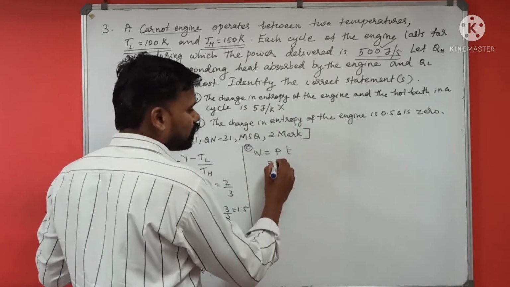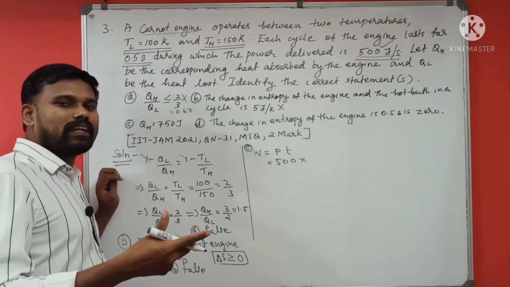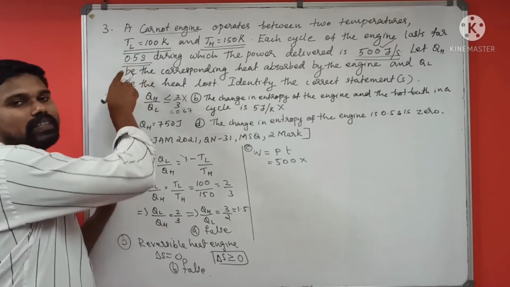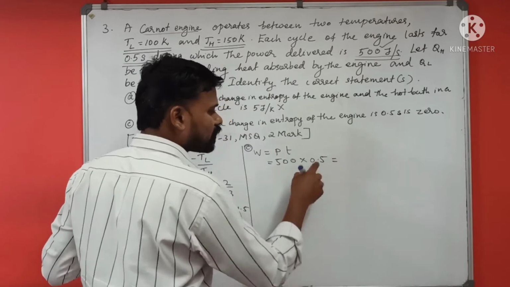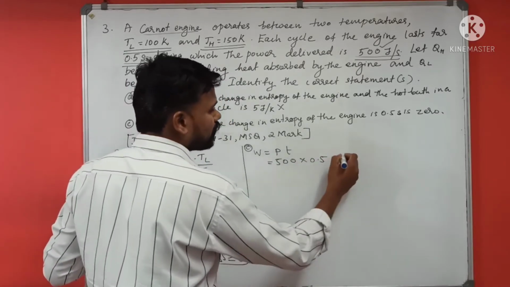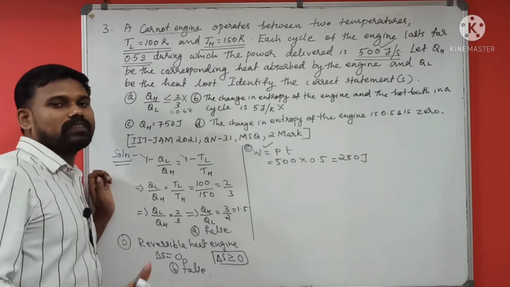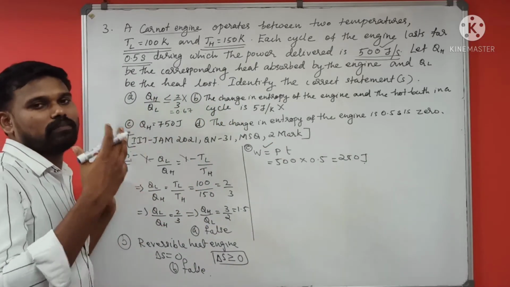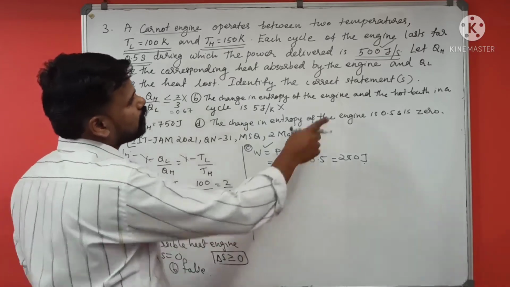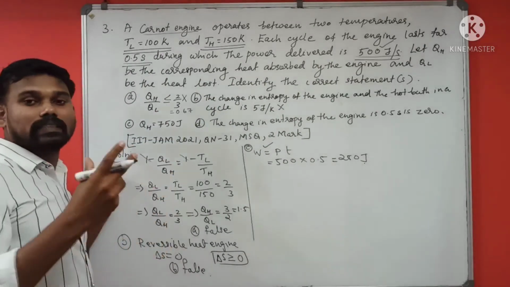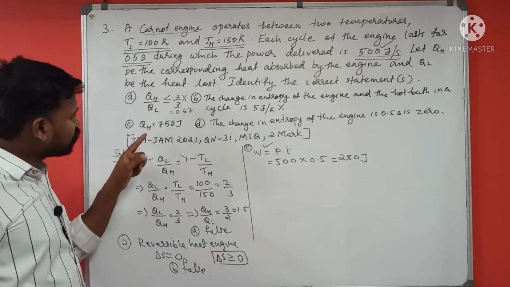The power is 500 joule per second. And what is the time for one cycle? You can see that it is 0.5 second for a complete cycle. So what will be this value? This is half, so half of 500 is 250 joule. So this is the work output from the engine, or the work done by the engine. Now what we have to find is QH, where QH is the heat taken from the hot reservoir.